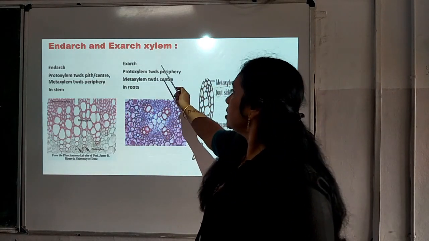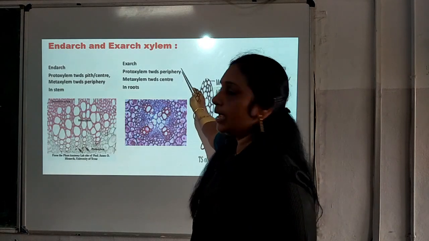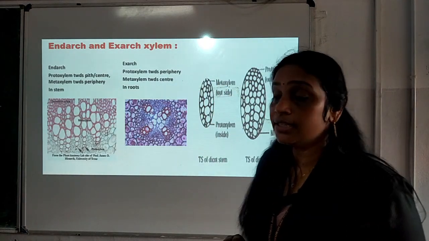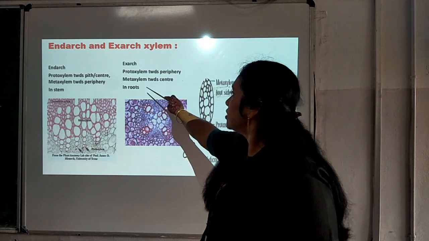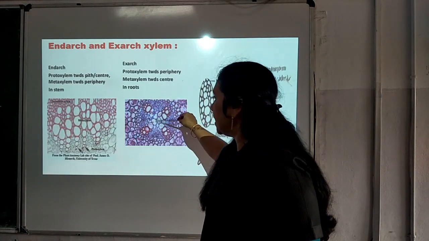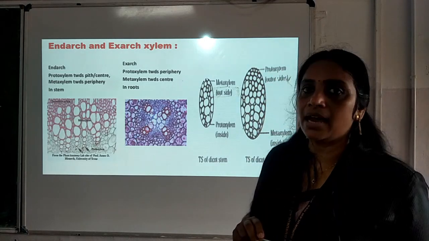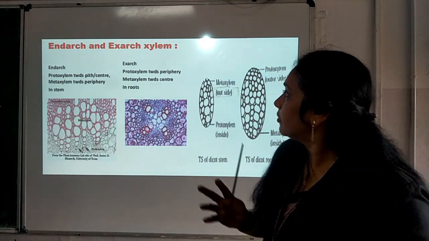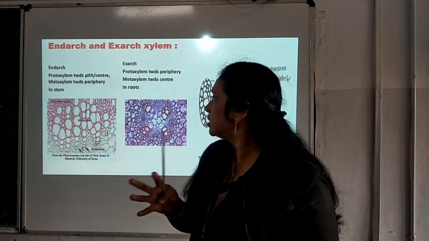And exarch means when protoxylem is towards the periphery and metaxylem is towards the center in the case of root. In the case of root, when protoxylem is towards the periphery and metaxylem is towards the center, we can say it is the exarch condition. So, there are two types of condition we can see in the case of stem and root.